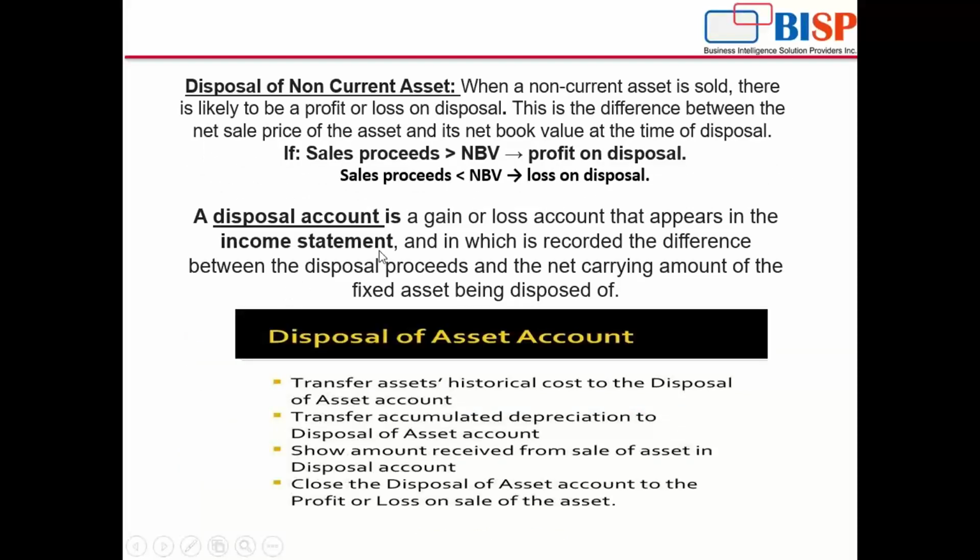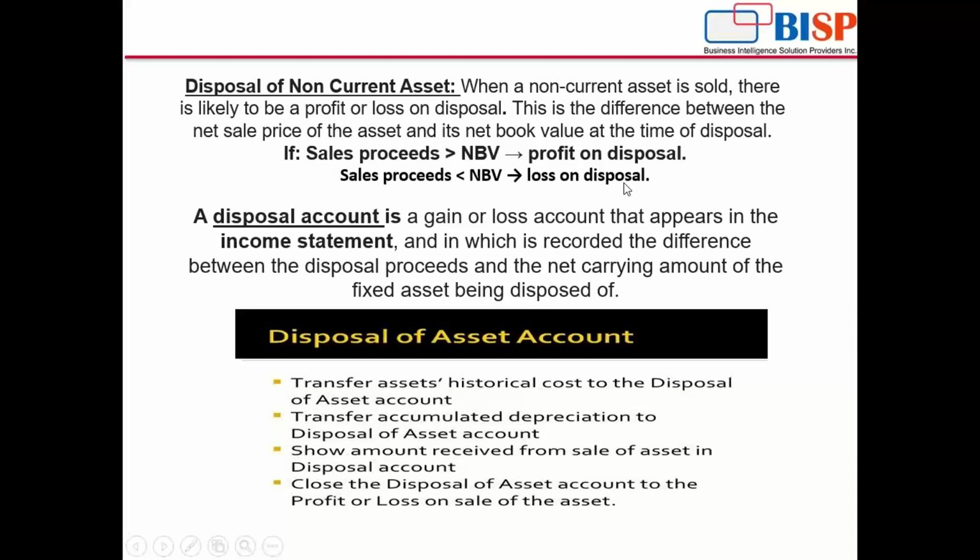Now, what is disposal of non-current asset? When a non-current asset is sold, there is likely to be profit or loss on the disposal. Correct. When we sell an asset, either there will be profit or there will be loss. This is the difference between the net sale price of the asset and its net book value at the time of the disposal. If sale proceeds exceed the net book value, then it's a profit on disposal. And if sale proceeds are less than net book value, it's a loss on disposal.